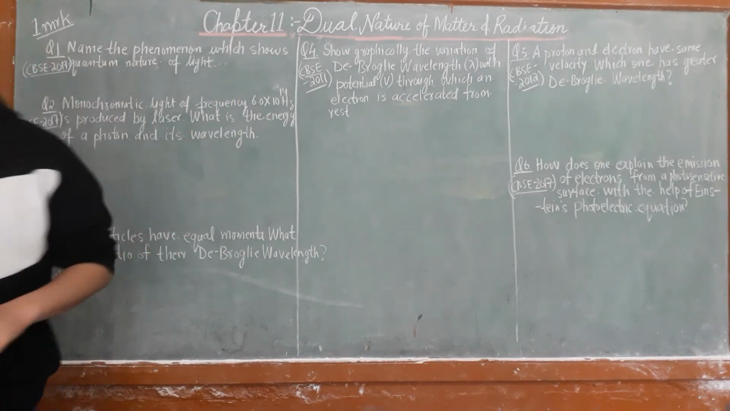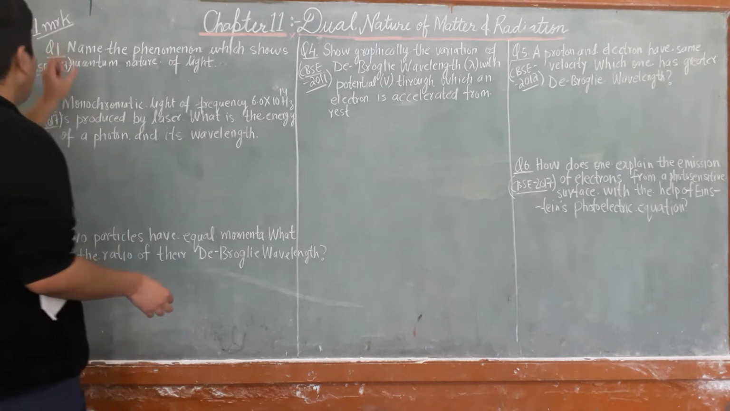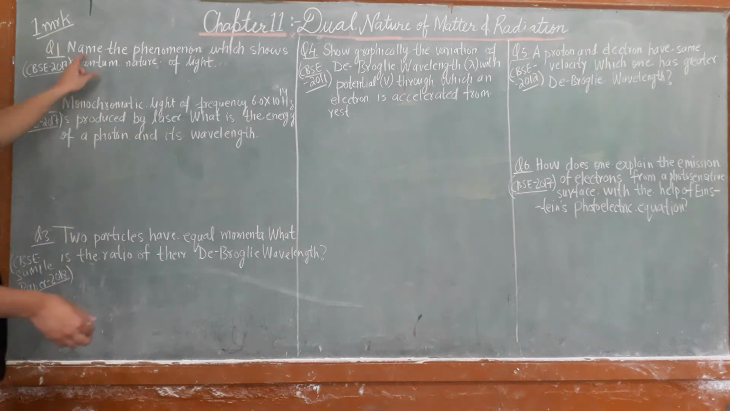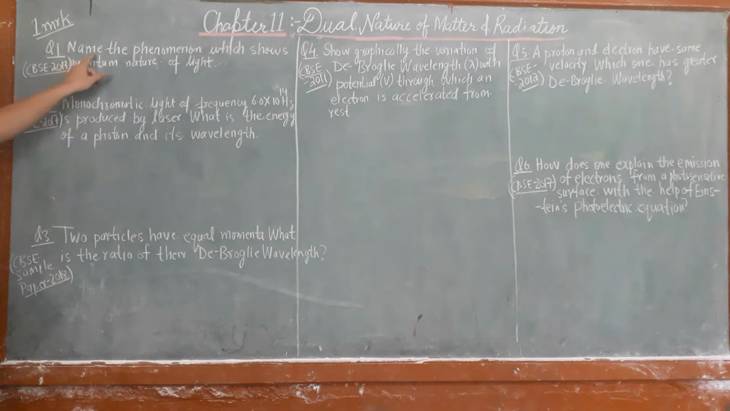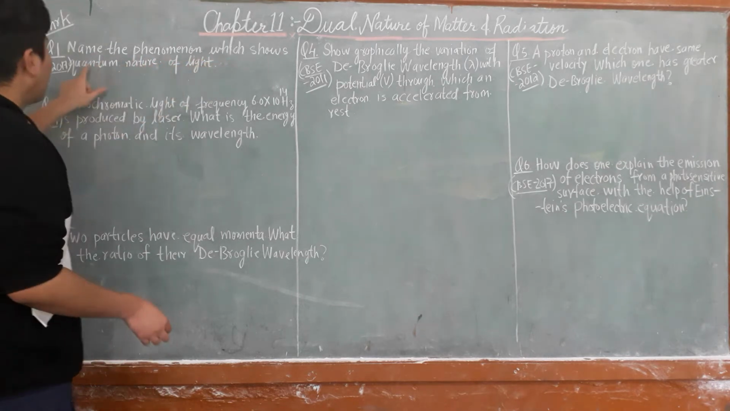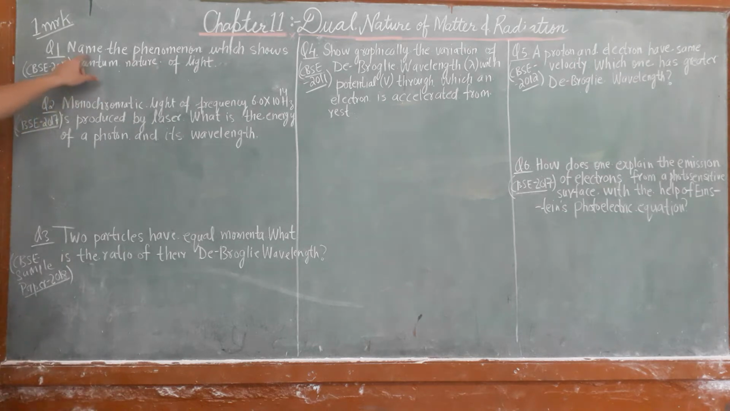So without wasting any time, let's get into it. First of all, we have name the phenomenon. Question number 1, CBSE 2017. Name the phenomenon which shows quantum nature of light. So here what it says: name the phenomenon which shows quantum nature of light.